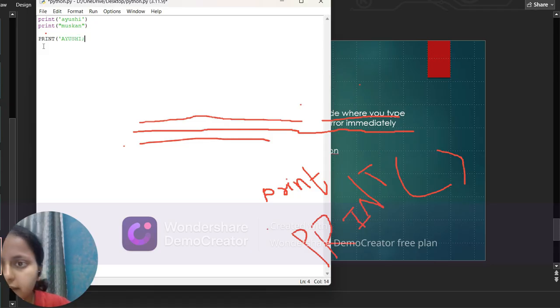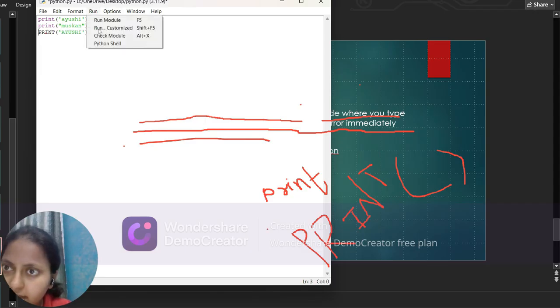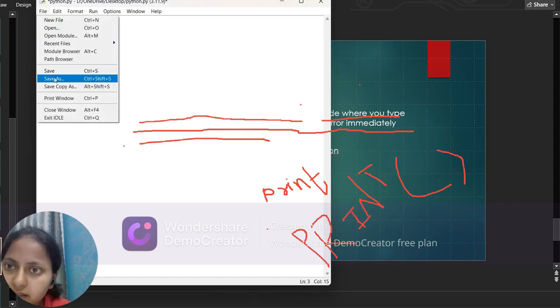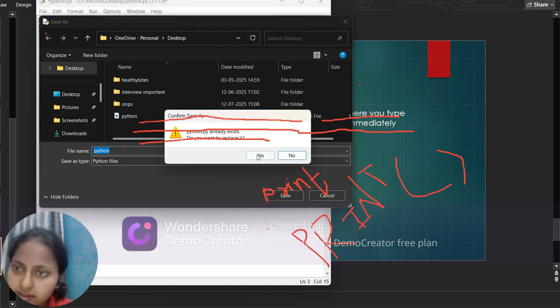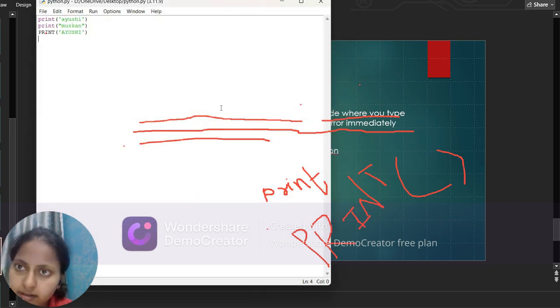We do not even need to run the code. Just one second, I need to give backspaces. So this will definitely show an error. I need to firstly save the file. It's very difficult to save again and again. Now this file will not run, hopefully.